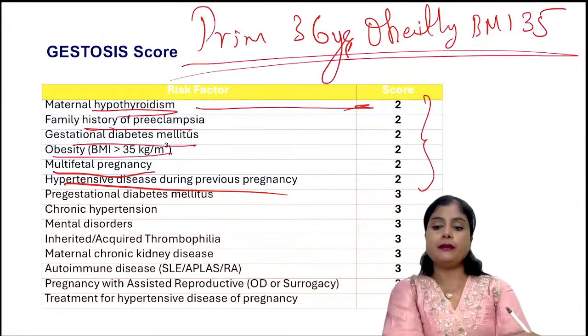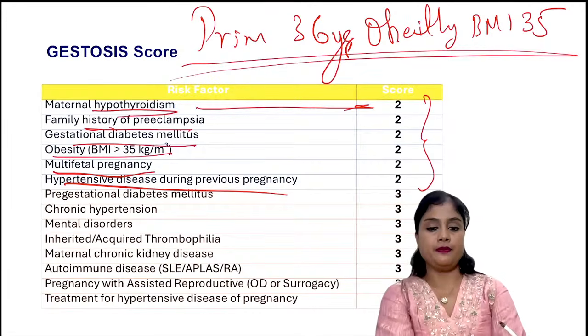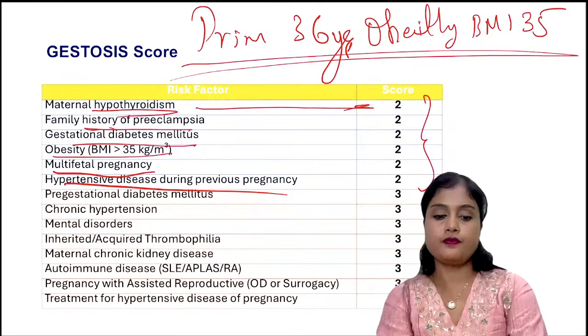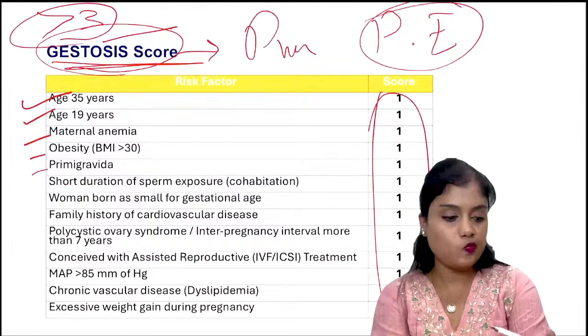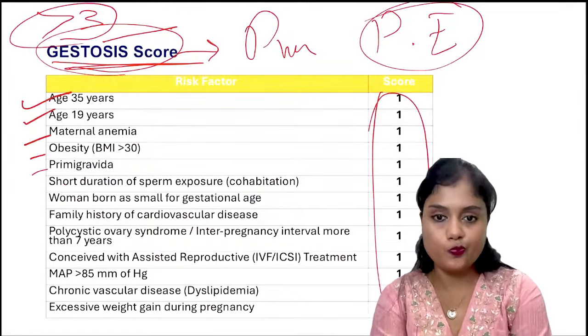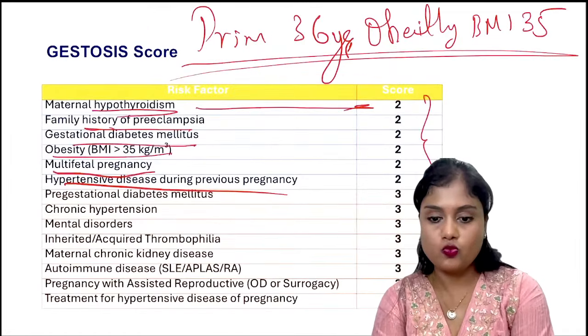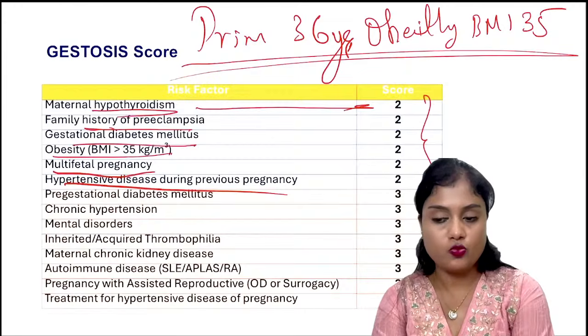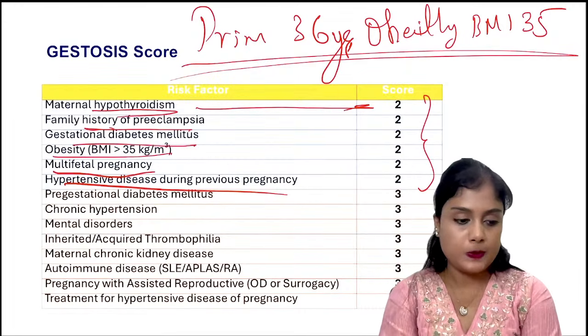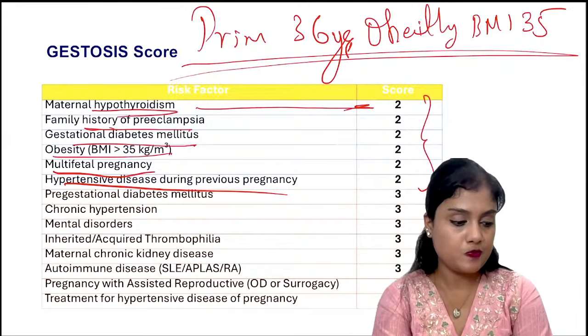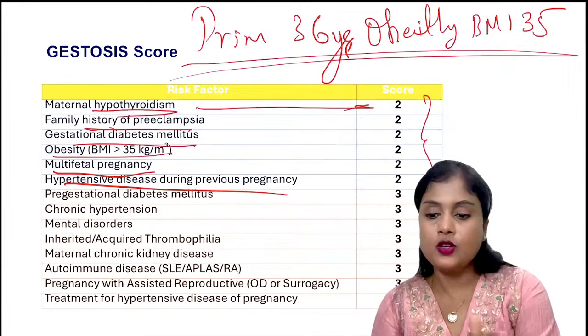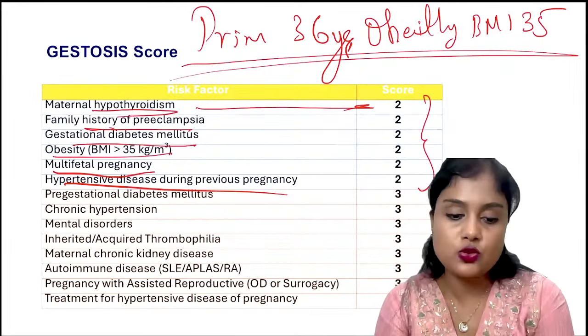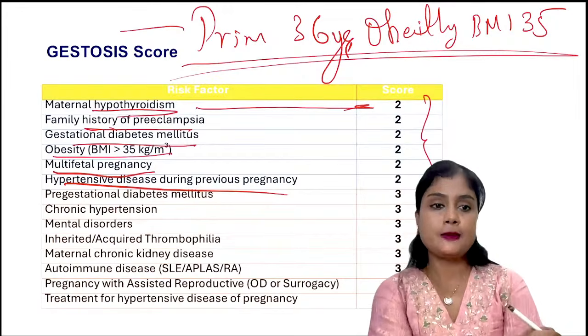Obesity with BMI 35 is her BMI. What is her gestosis score now?